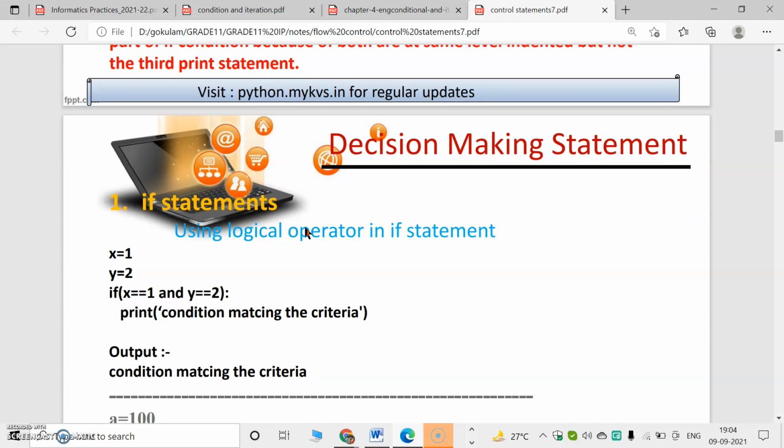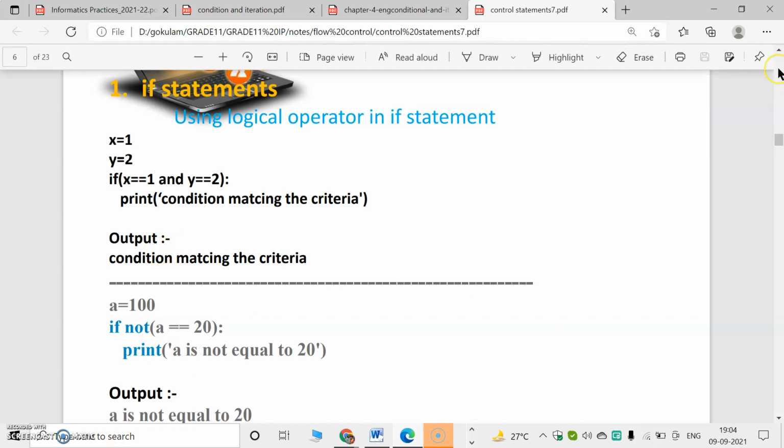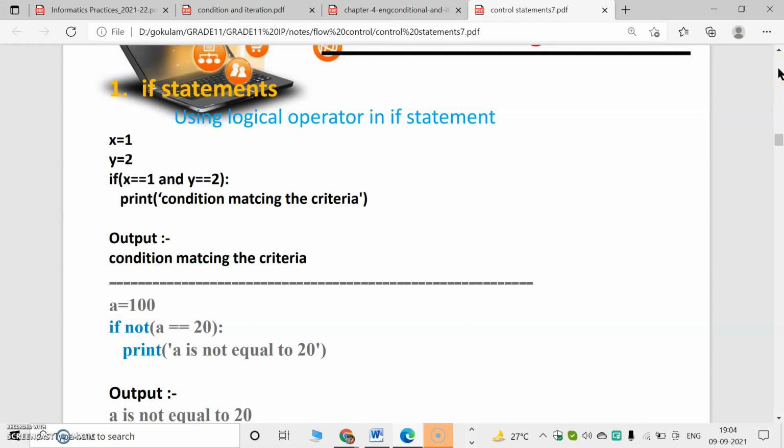Inside if there will be a condition. After that there will be a colon, and after the colon there will be some indentation. If the condition is true, then the indented block, known as the if block, will work. If the condition is false, the if block will not work. So this is all about the if statement.